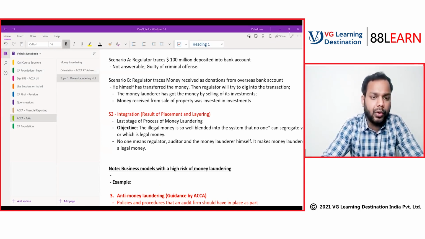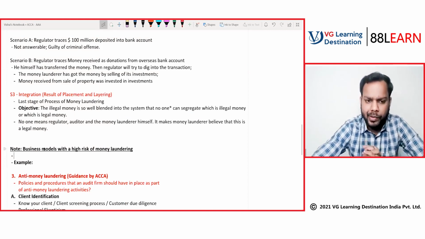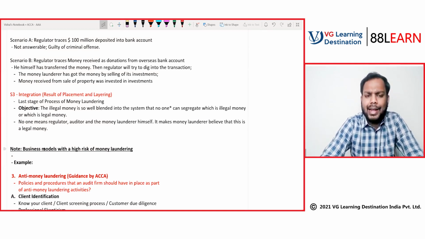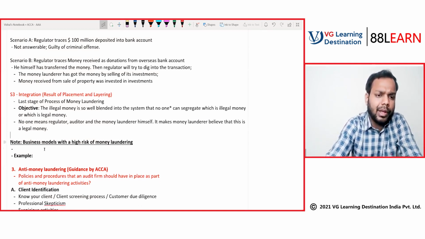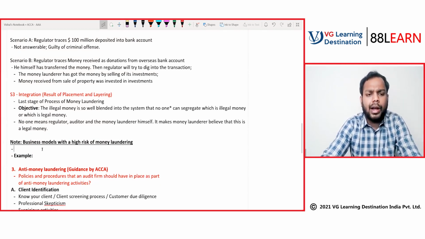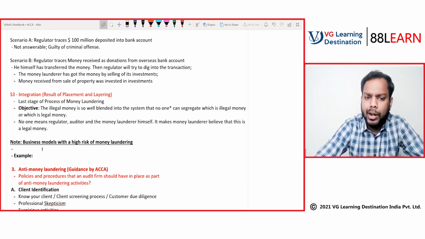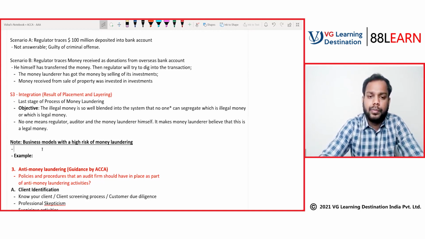Okay, now going back to business models. Again, I am getting this inference from the past exam papers, not specifically a point in your study text. But can any one of you give me an example of a business model where there is a very high risk of money laundering? Real estate. Good. Any others?